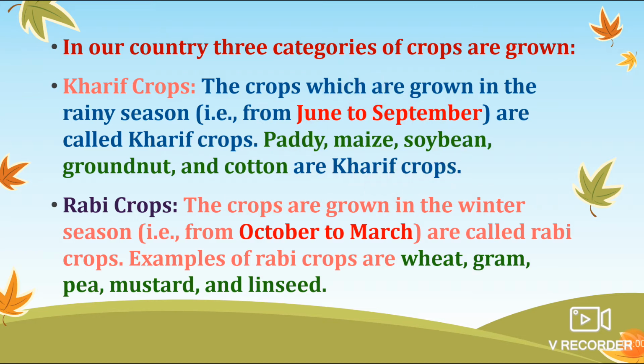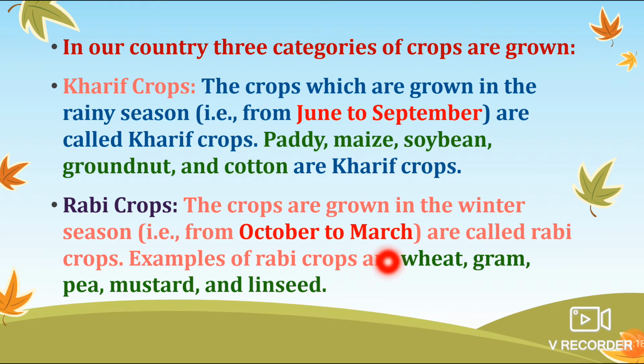Okay, and rabi crops are the crops grown from October to March. Sometimes it extends to April and up to May also. Examples are wheat, gram, pea, mustard, linseed.